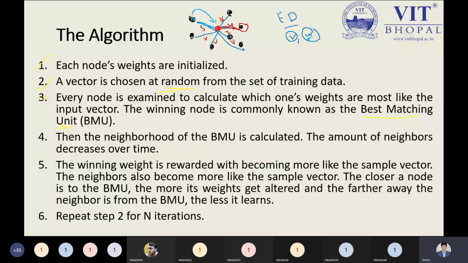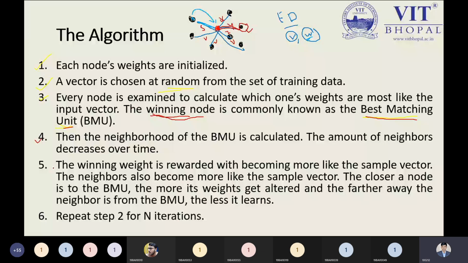The same process goes on iteratively, which is why it takes a lot of time. The node we have selected is our best matching unit, known as the winning node. After this point, the neighborhood of the BMU is calculated, and the number of neighbors decreases over time, of course.